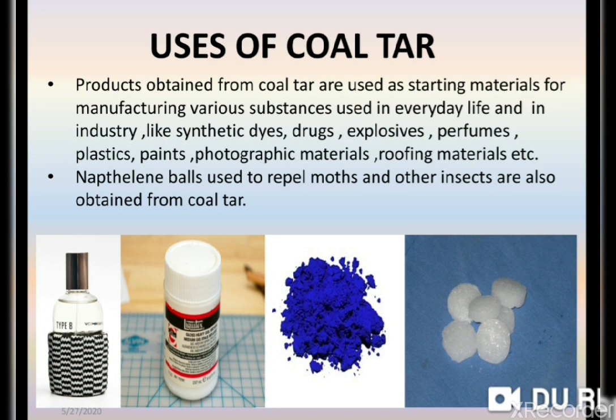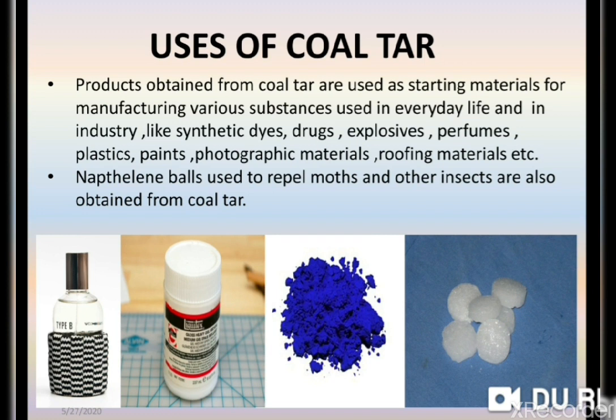The uses of coal tar: products obtained from coal tar are used as starting material for manufacturing various substances used in everyday life and in industry, like synthetic dyes, drugs, explosives, perfumes, plastics, paints, photographic material, roofing material, and naphthalene balls. Naphthalene balls, used to repel moths and other insects, are also obtained from coal tar.